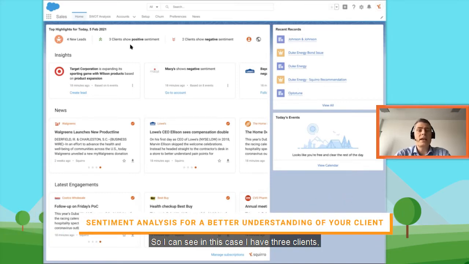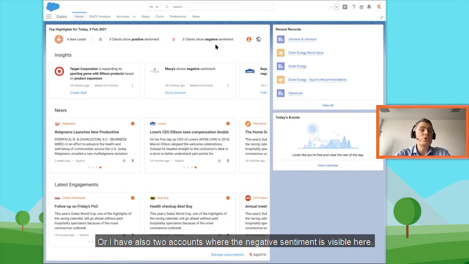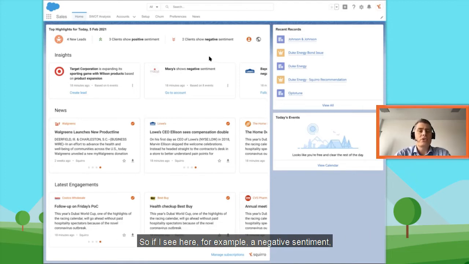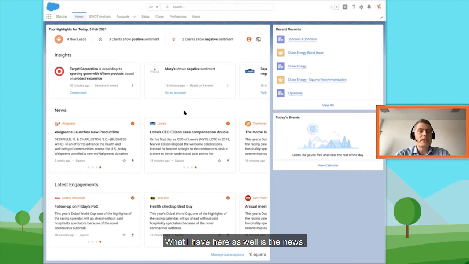I can see in this case that I have three clients with positive sentiment, and I also have two accounts where the negative sentiment is visible here. We can see here that we have Mercy negative sentiments. This is really an important aspect, because Squirro will give you those recommendations and those signals automatically, so you can take action. If I see a negative sentiment, then I want to go to the account and drill down and really understand what's going on with this account and why it is actually negative. What I have here as well is the news.